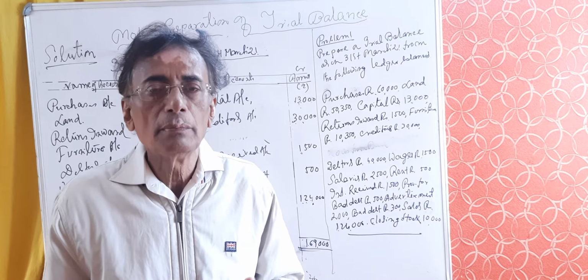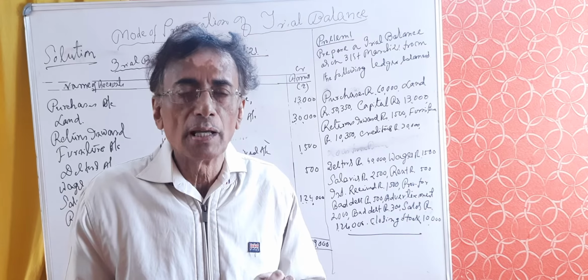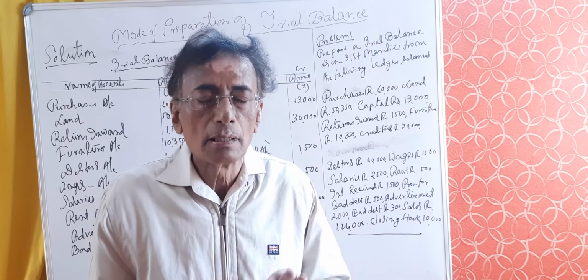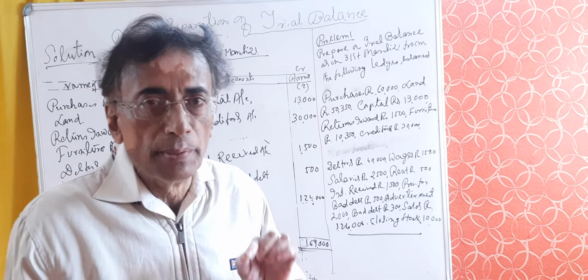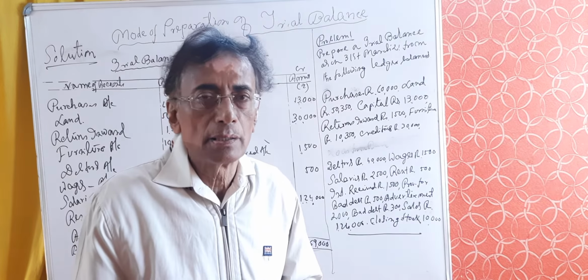If there is a problem with value of closing stock, you will simply put a note beneath the trial balance that closing stock has not been considered in preparation of trial balance, as the purchase account has not yet been adjusted. Now I have given a problem on this board for preparation of trial balance.